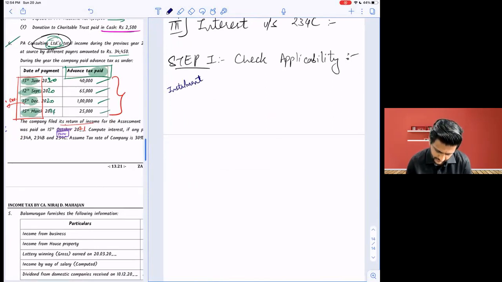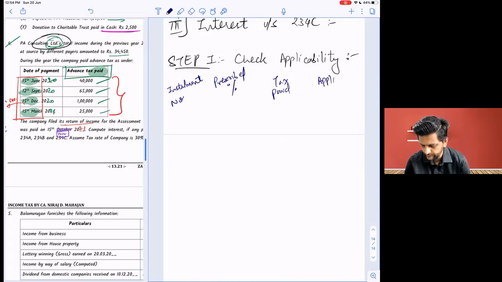Installment number or date. Prescribed percentage, हाँ बच्चों. PRSC or prescribed percentage for applicability of 234C. Actual tax paid. We will say applicable or no. First one, installment number 1. Was percentage is how much?